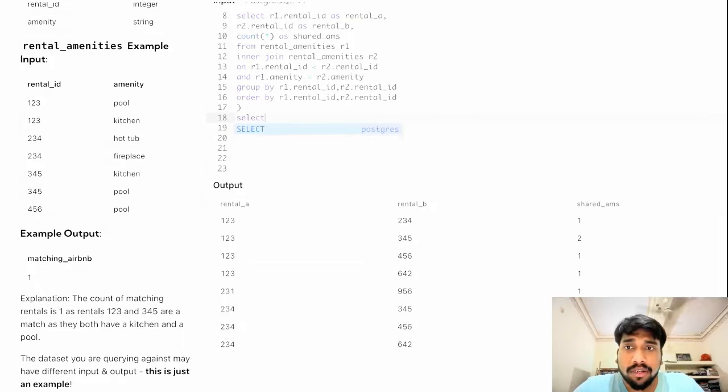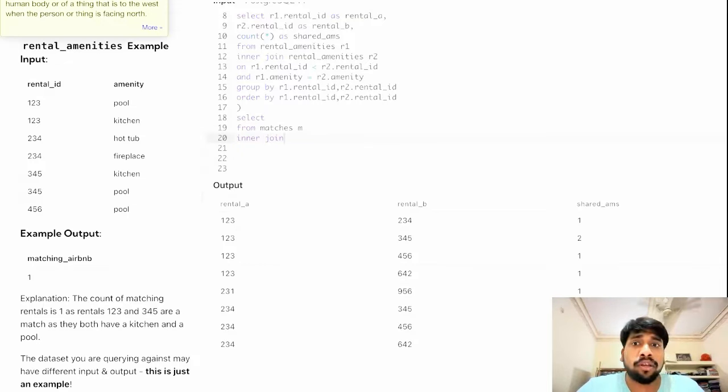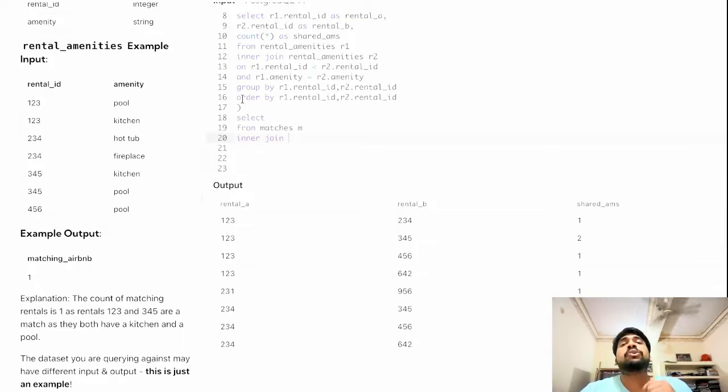First, select from matches M left join. Now we are using left join here to filter out if there are any null values. Inner join will also work, so we can use inner join as well. But I like using left join better. Out of all the joins, left join is my favorite because left join gives you more control. In cases where there are null values, you can check for them, and inner join filters out those null values, right? So the control over data is something that is lost, is what I feel. It may not be the case, but that is what I feel.